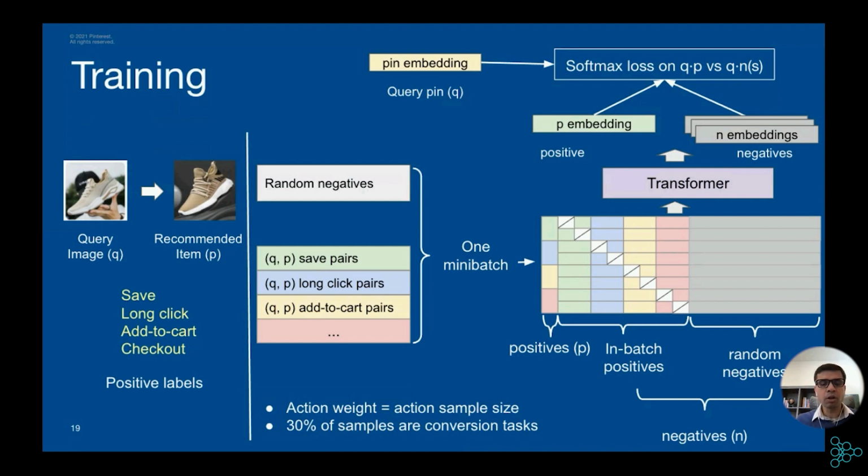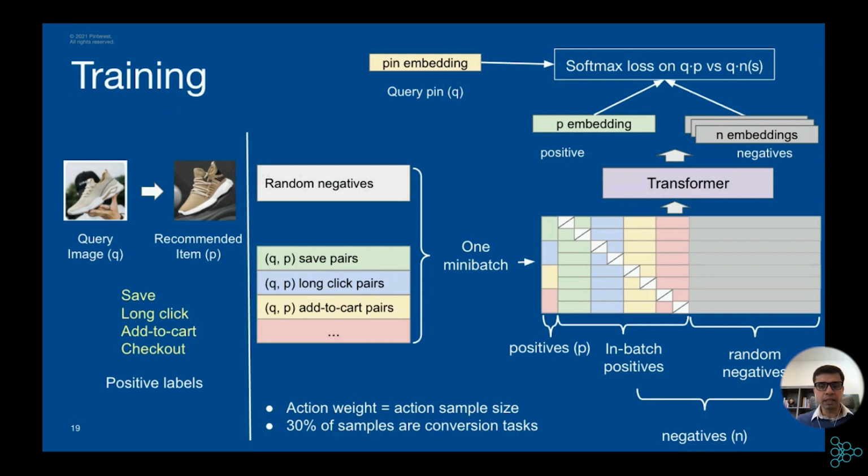And here we introduced our purchase data or purchase related actions as positive examples. So in the positive examples, we also include add to cart and checkout. And then we randomly sample some negative examples. Here, the negative examples are the query pin and the recommended products without any engagement.